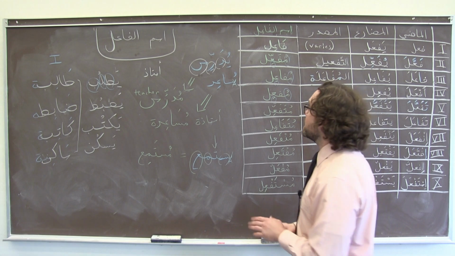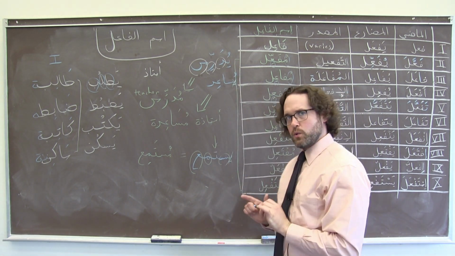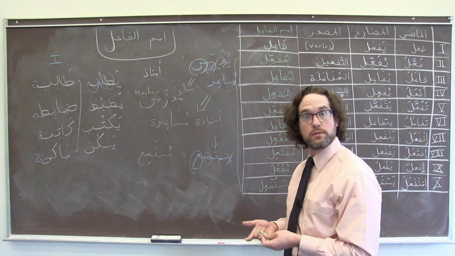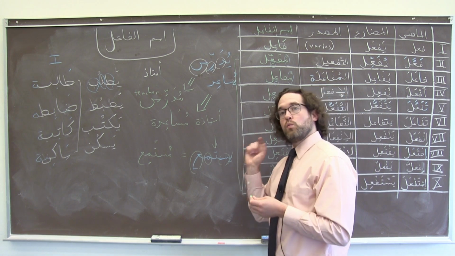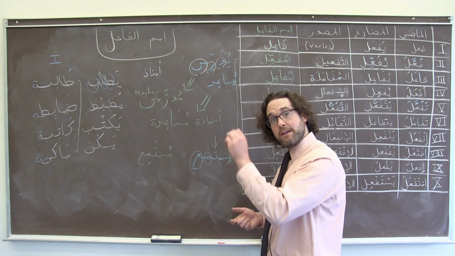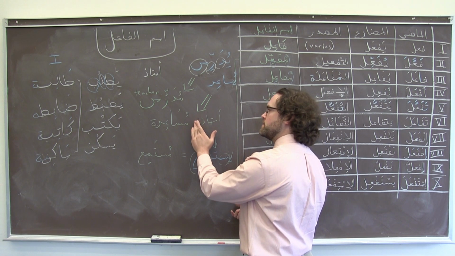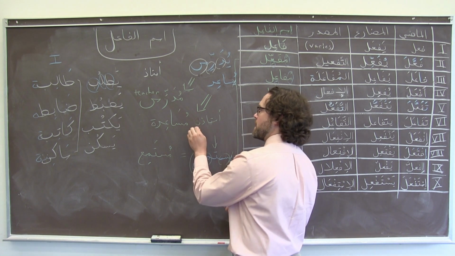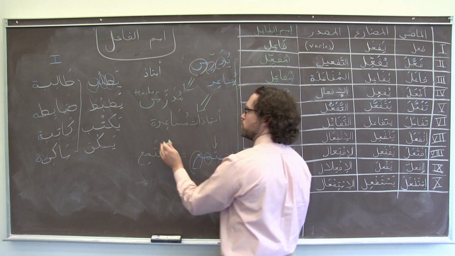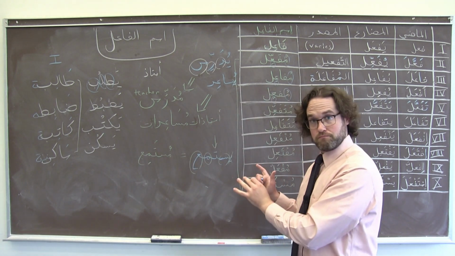If we want to make any of the derived forms plural, forms 2 through 10, there's great news. We can do that by tacking on the normal regular plurals, the waw noon or ya noon paradigms for masculine or mixed groups, and the alif ta for feminine groups. So if I wanted to talk about a lot of female assistant professors, I could just say أستاذات مساعدات. Again, because they're human, I'm using the sound plural.